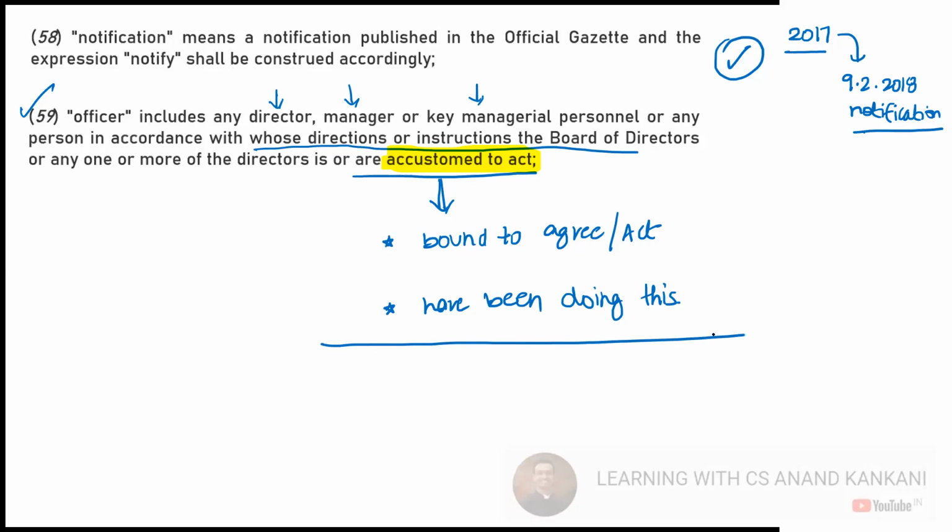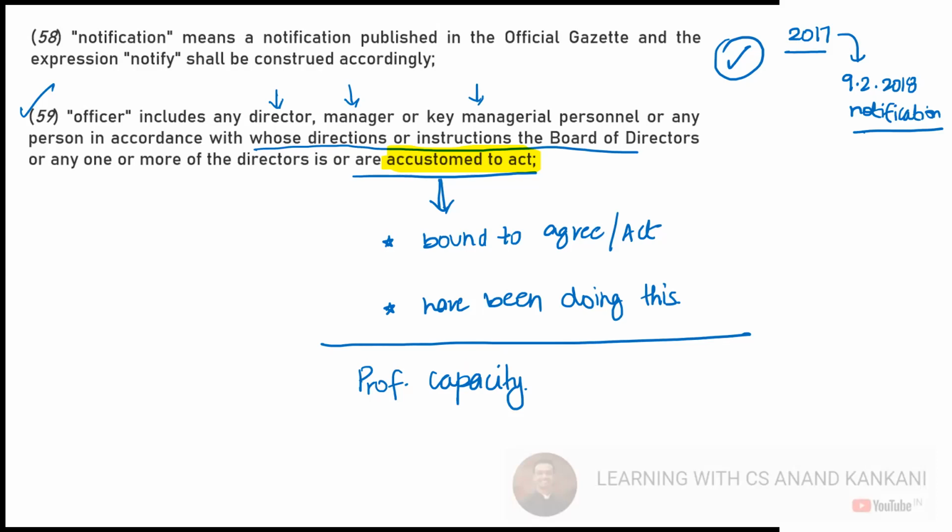Now let's say a person is providing advice in a professional capacity. Will you say the company is accustomed to act on that person's advice? Let's say you become a chartered accountant, which I'm sure you all will be, and you advise your client and the client listens to you. Can I say you are an officer of the company?